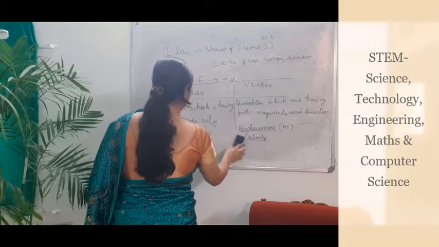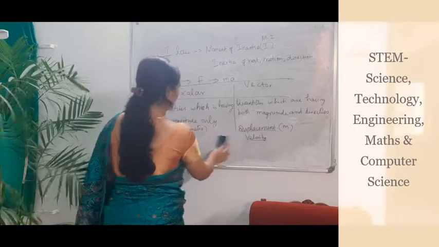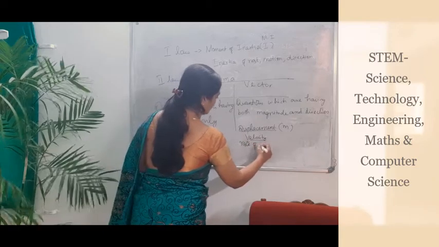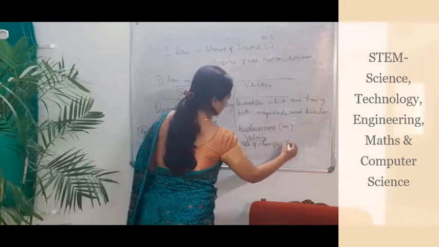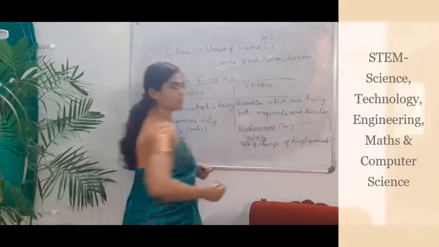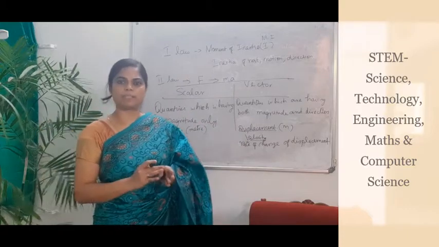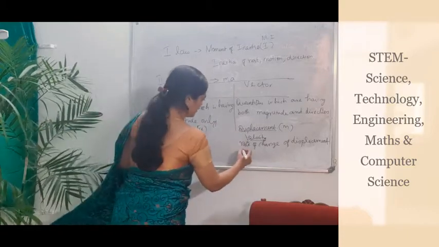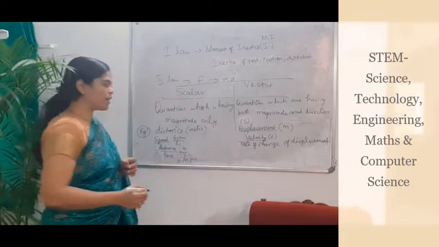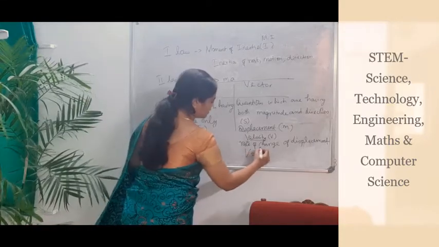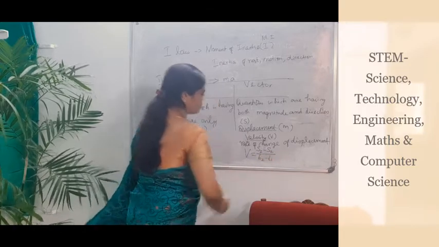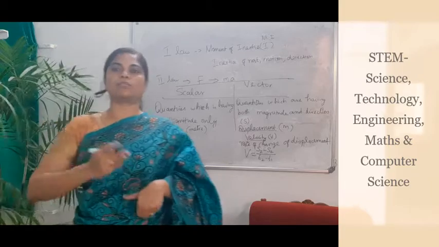Then what is velocity now? Velocity is nothing but rate of change of displacement. Rate of change of displacement, that is velocity. What is rate of change of displacement? Say for example, velocity is represented by the letter V, and displacement is denoted by capital S. So velocity is nothing but the change from one distance to another distance within a particular time period, say S2 minus S1.